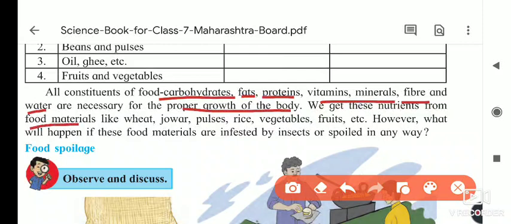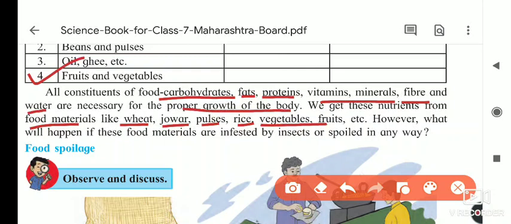From where are we getting them? Just now we saw in the table, all these vitamins, minerals, proteins and carbohydrates we are getting from the food that we are eating. Which foods are included? Wheat, from which we make chapatis, jawar, from which we make bhakris, pulses, sabji, dal, rice, vegetables, fruits, etc. They are providing these constituents to our body.